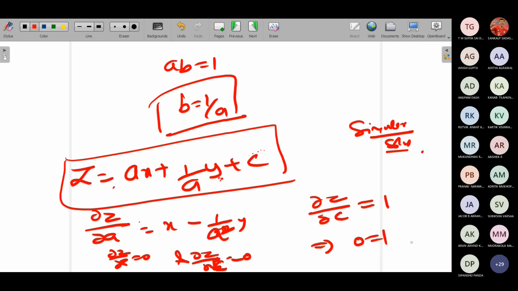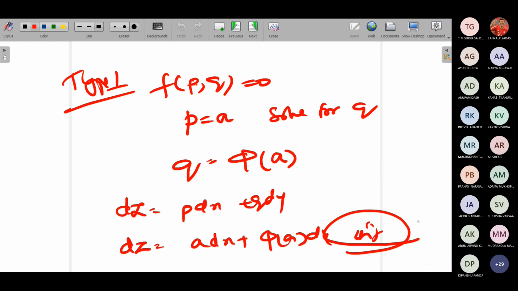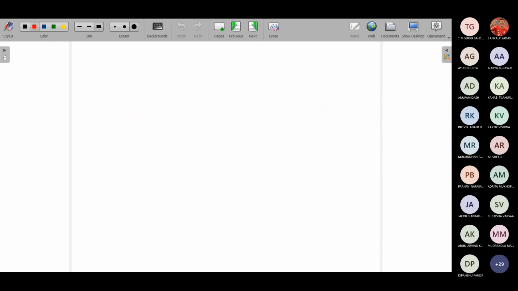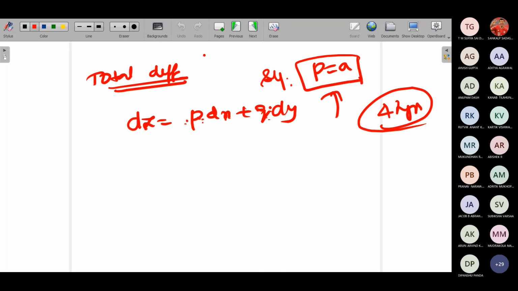Type 1 has no singular solution. If they ask you for the singular solution, you can simply solve the complete solution and say that there is no singular solution for this problem. Simply write that. Why? Because this is meaningless. Therefore, no singular solution exists for type 1. Is it clear? Yes, ma'am. Then I'll move on to the next type, type 2.